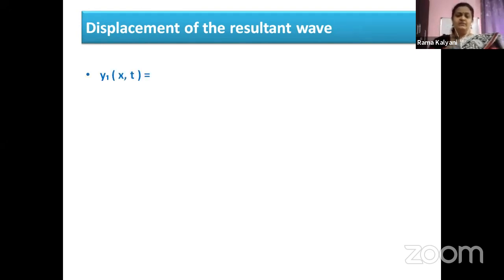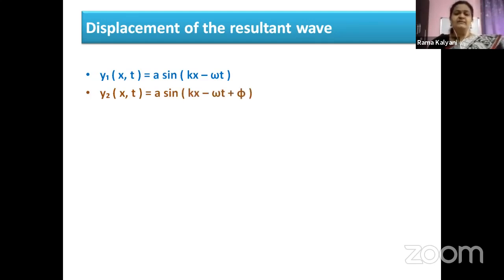Children, what is this equation that is coming onto the screen? Yes, you can identify this as your displacement equation. We have seen it in our earlier classes. We have another similar equation like this. y1 of x comma t is equal to a sine of kx minus omega t, and y2 of x comma t is equal to a sine of kx minus omega t plus phi.